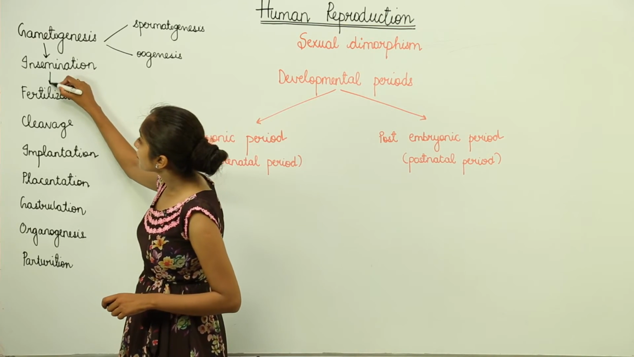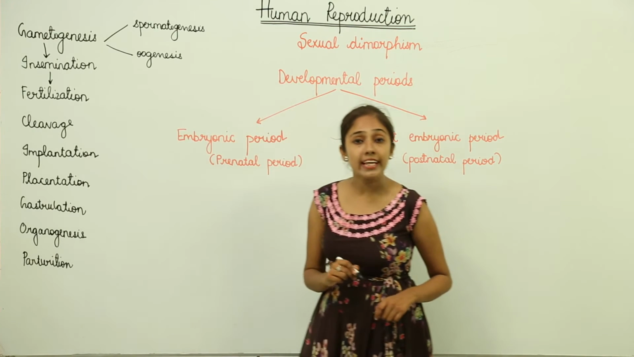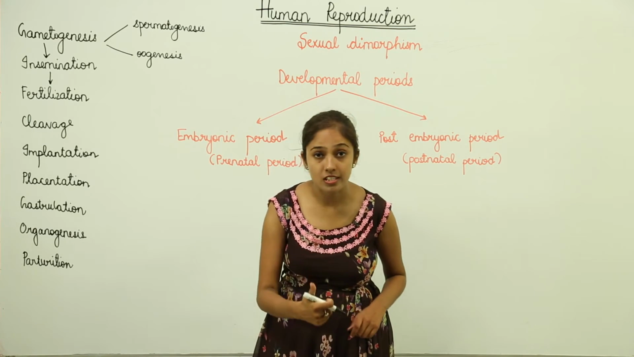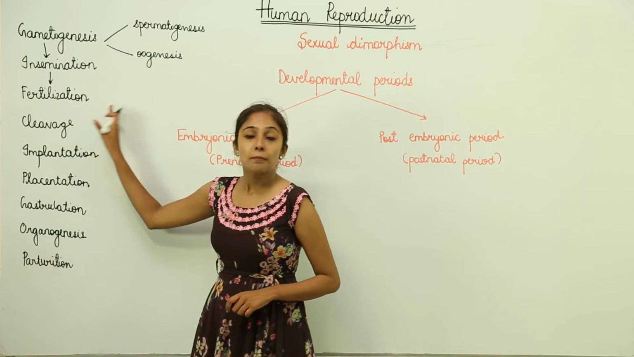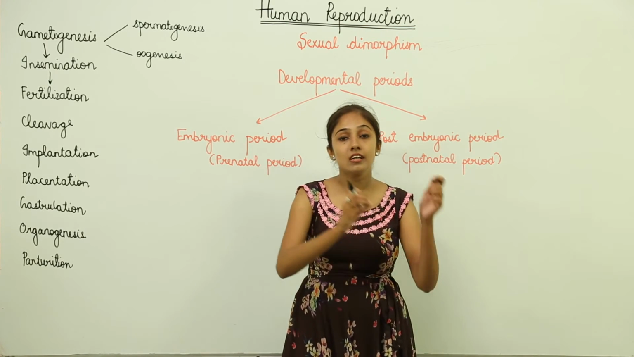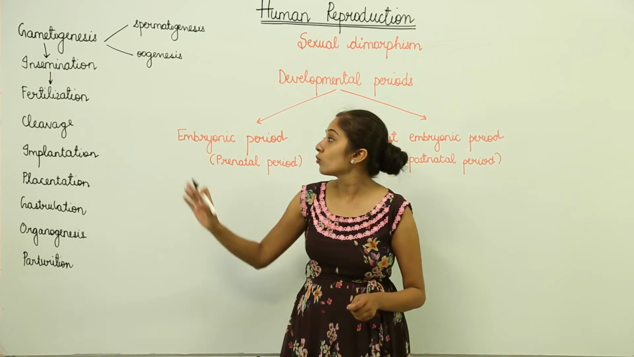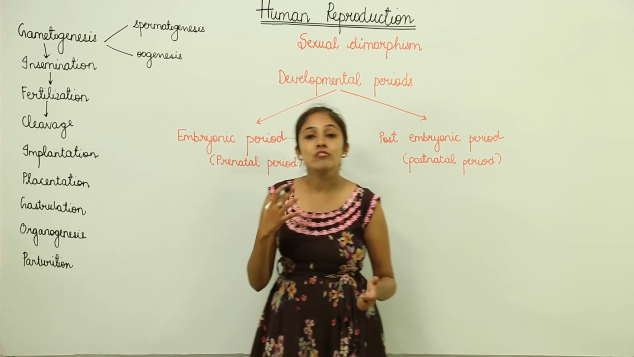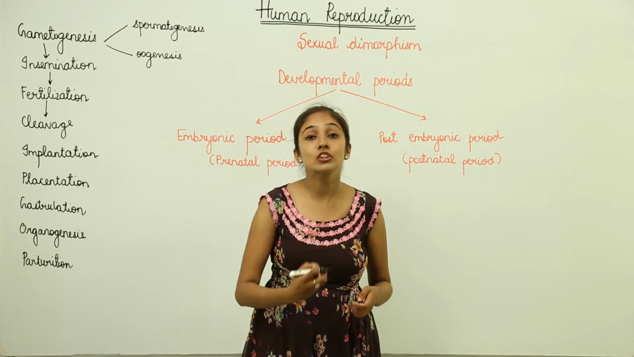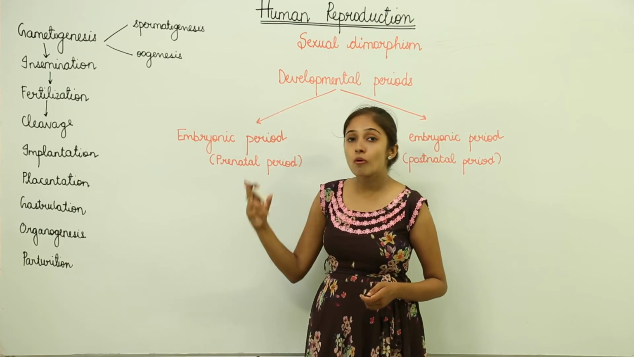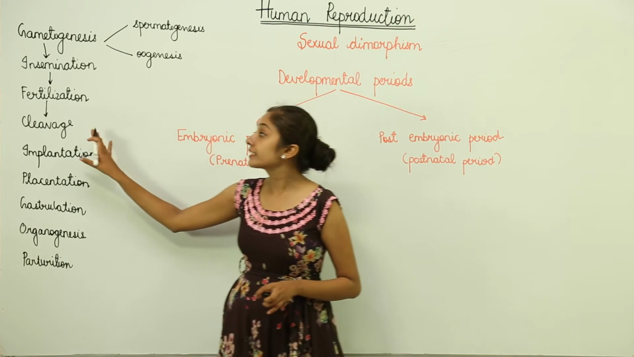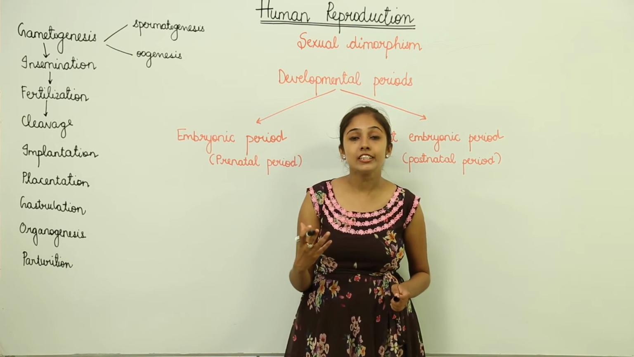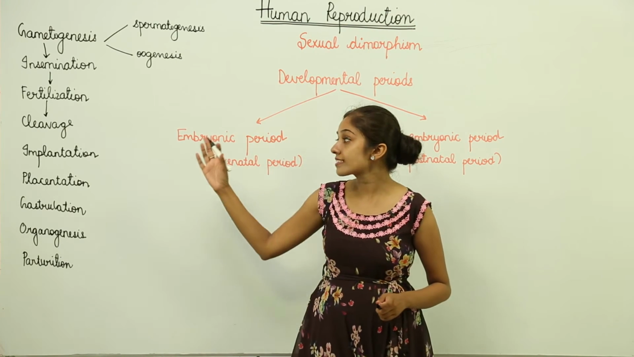After they enter, one sperm is going to fuse with one egg to form the first cell of life that we call the zygote. This is known as fertilization, the fusion of an egg with a sperm to form a zygote. After that, the zygote is going to divide multiple times to form a blastocyst. The multiple divisions that result in a blastocyst are known as cleavage.